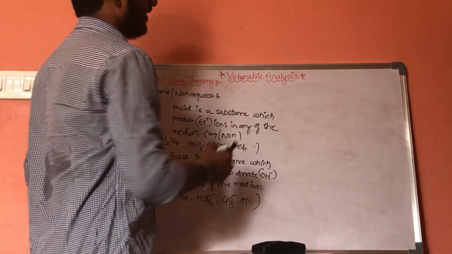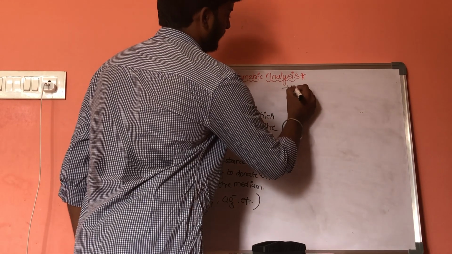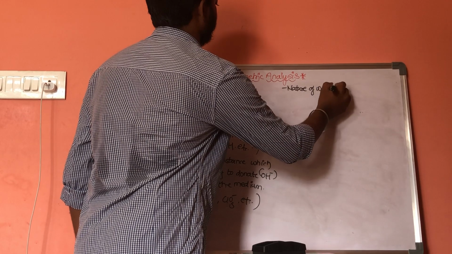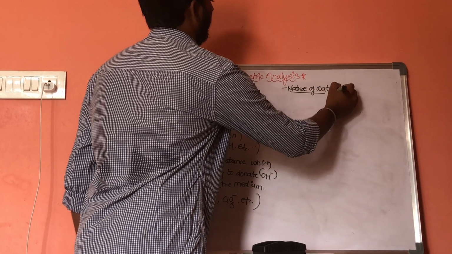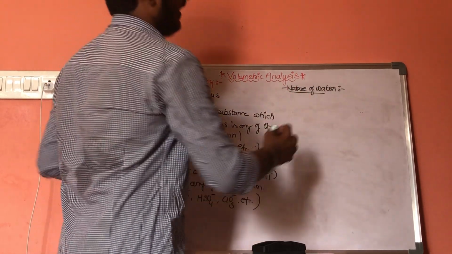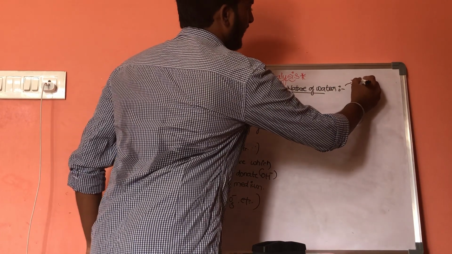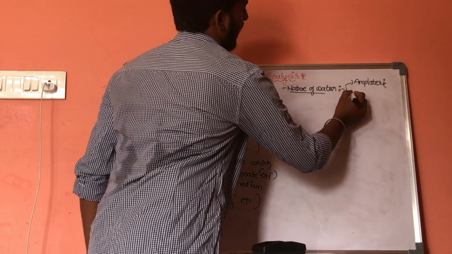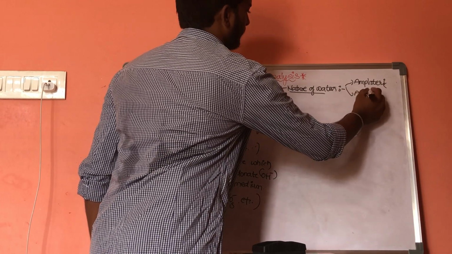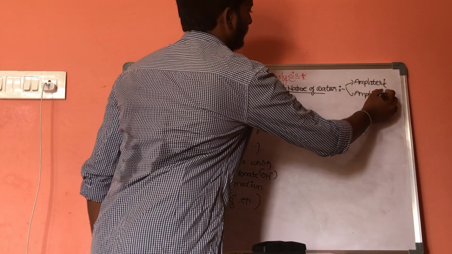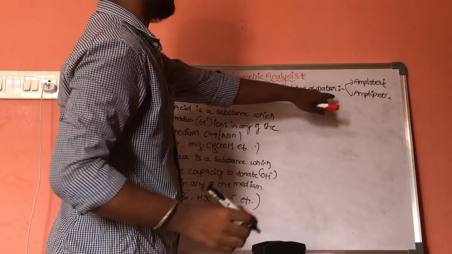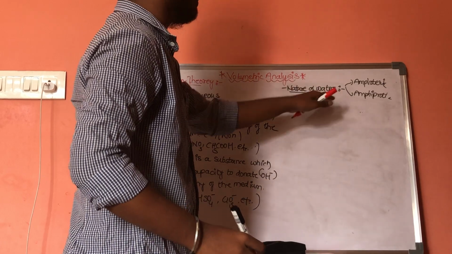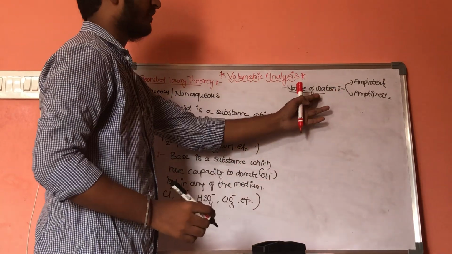And when we consider the nature of water, the nature of water is either amphoteric or amphiprotic. This water can act as both acid and base.